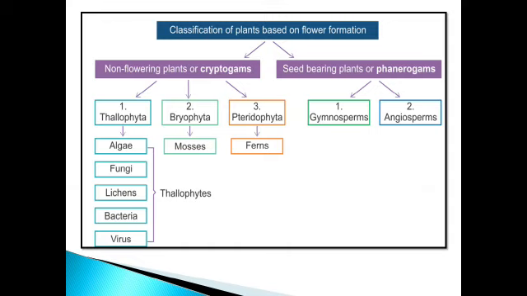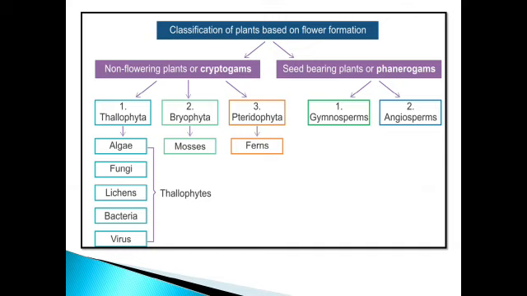What are they? Cryptogam and phanerogam. Cryptogam means non-flowering plant. Cryptogams are those classes of plants which do not have flowers, seeds and fruit.